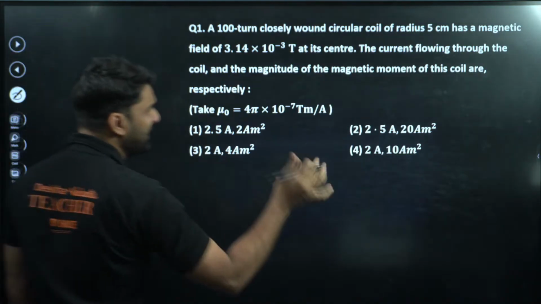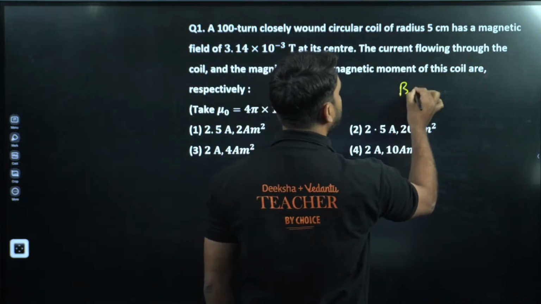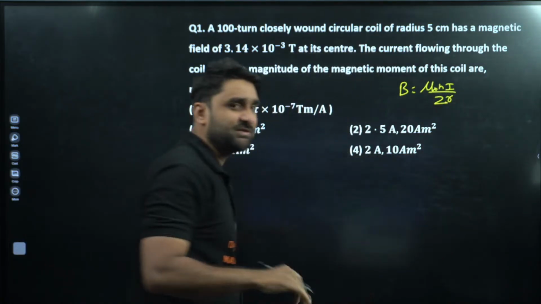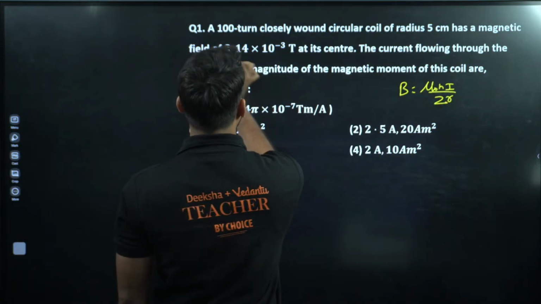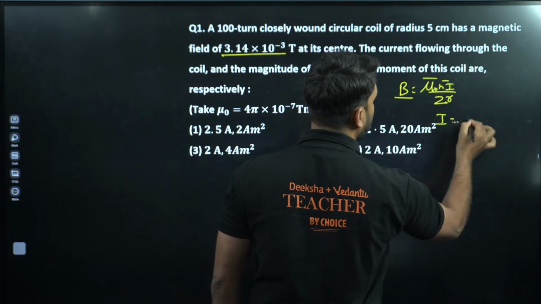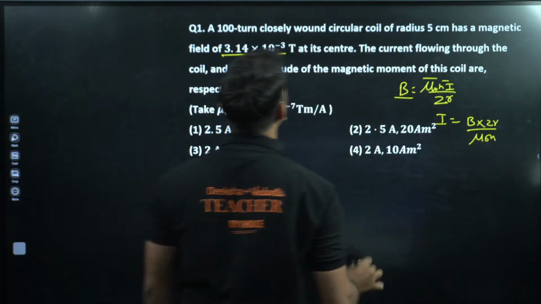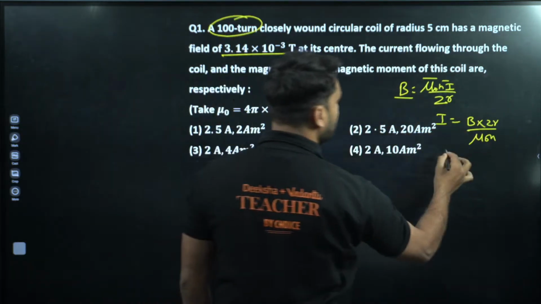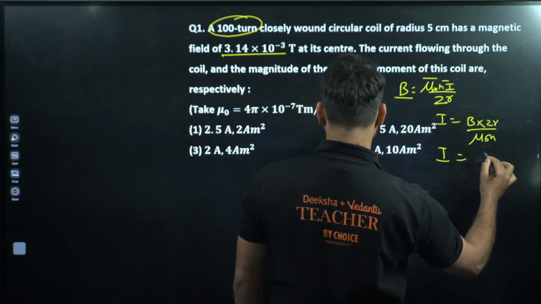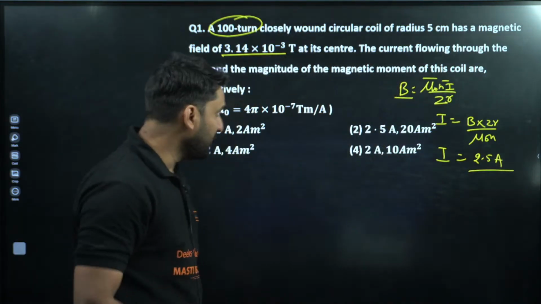The magnetic field of any coil at the center is B is equal to mu naught N i divided by 2R, where R is the radius of the circle, right? If we apply here, put the magnetic field value and the other values, we require the current. So current can be written as B into 2R divided by mu naught N. The number of turns is also given. When you put in all the values, the answer comes as 2.5 ampere current. Yes, 2.5 ampere.